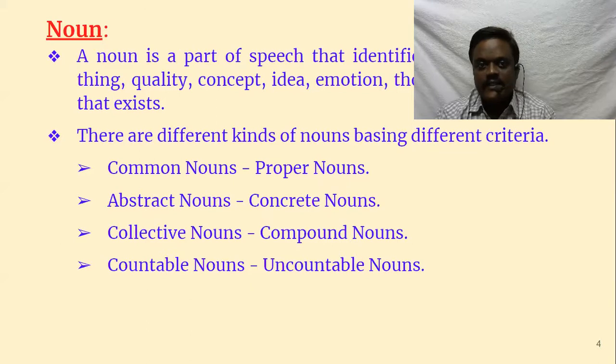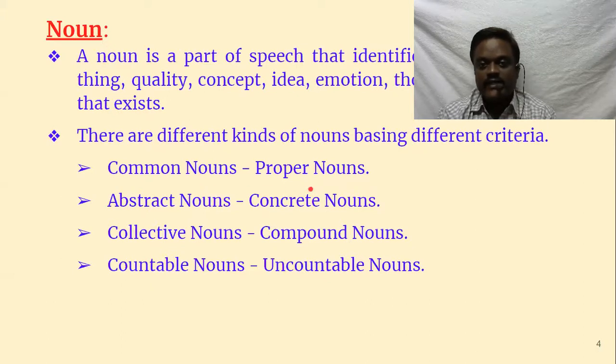Not only these three, even a quality, concept, or idea, if we use them as a noun. Idea, that is an abstract noun, emotions, thought, or anything that exists. There are different kinds of nouns based on different criteria. So, based on different criteria, we can divide nouns into different kinds.